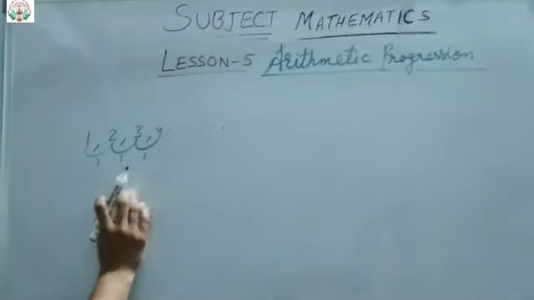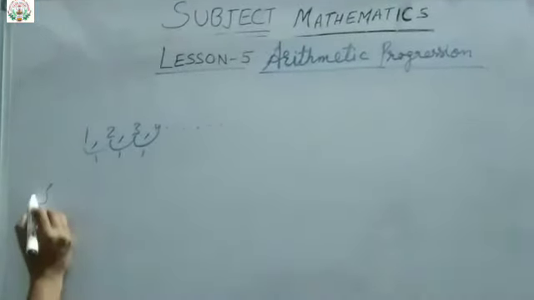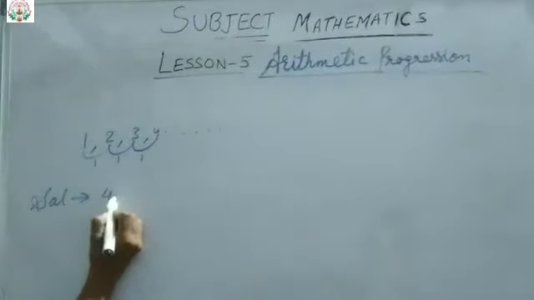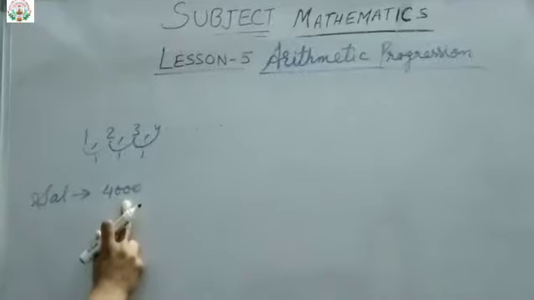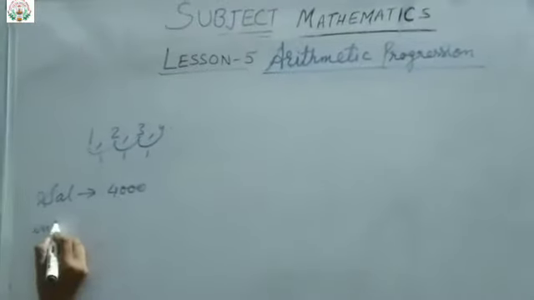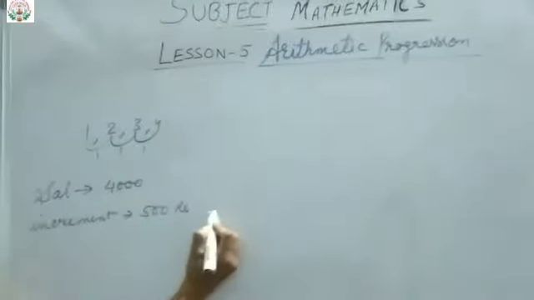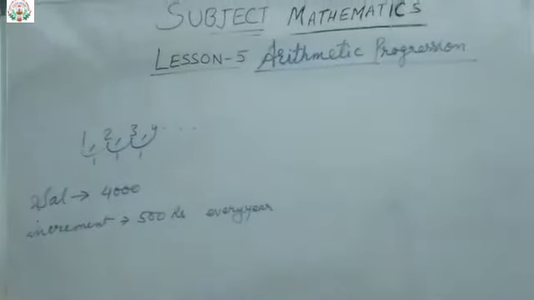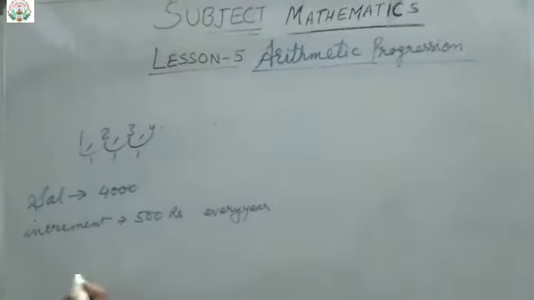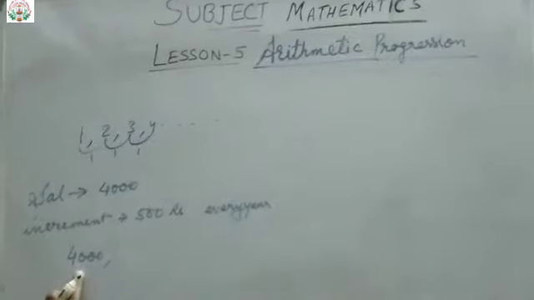progression. Let me take one more example. Suppose the salary of a person is 4,000, and he gets an increment of 500 every year. So what will be his salary? How will that series be made? Starting will be 4,000, because the first year he got 4,000.